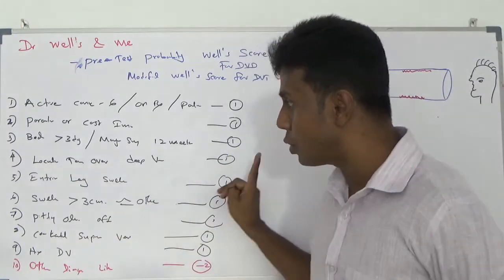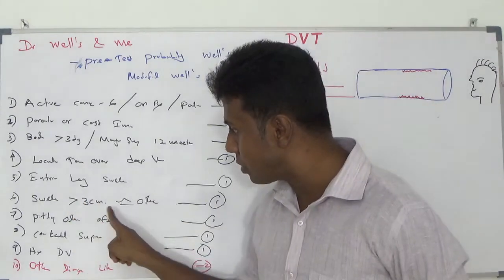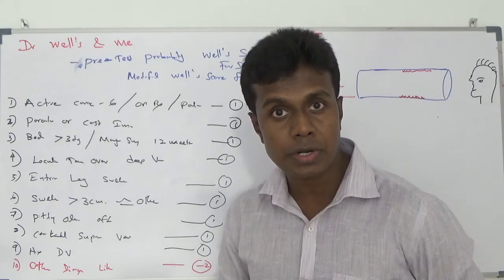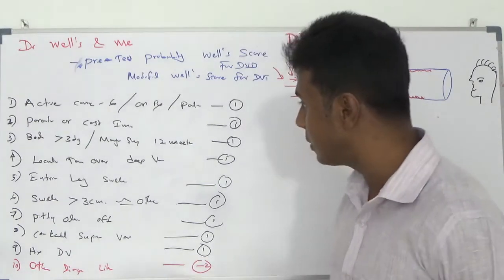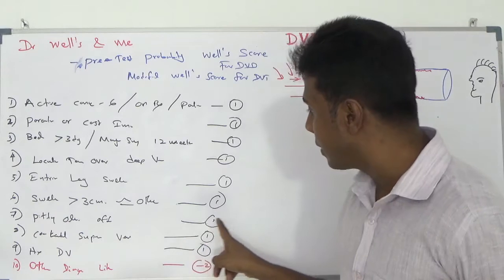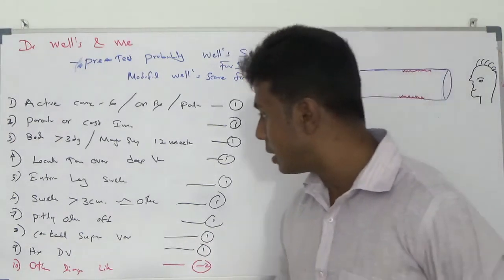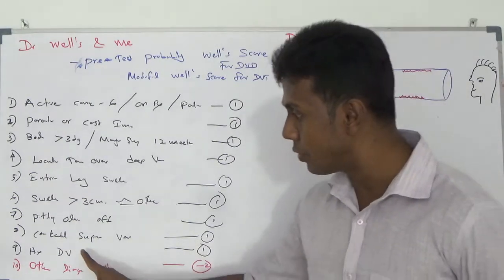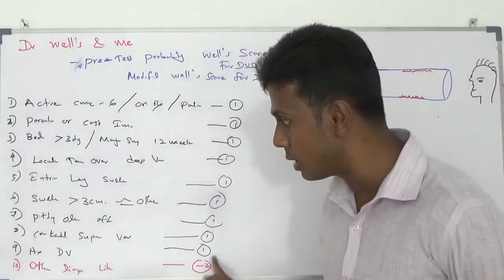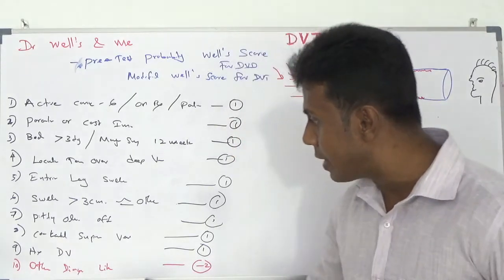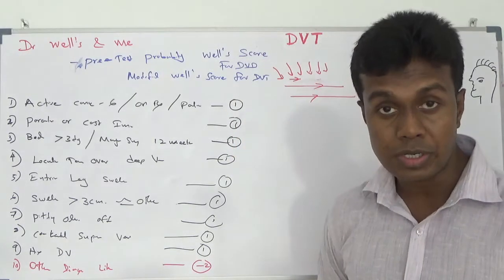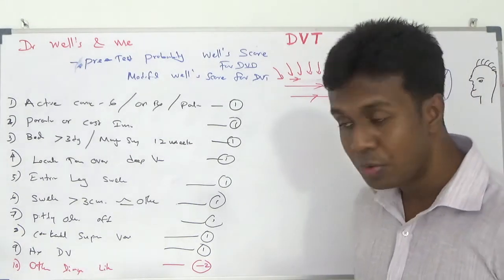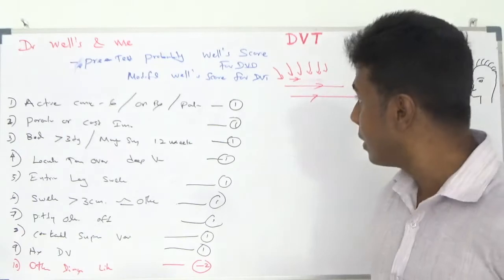Entire leg swollen, 1 mark. Swollen more than 3 cm compared to the other limb, 10 cm below the tibial tuberosity, 1 mark. Pitting edema, 1 mark. Collateral superficial vein dilatation, 1 mark. History of DVT, 1 mark. And if another diagnosis is likely, I am going to give 2 minus marks.